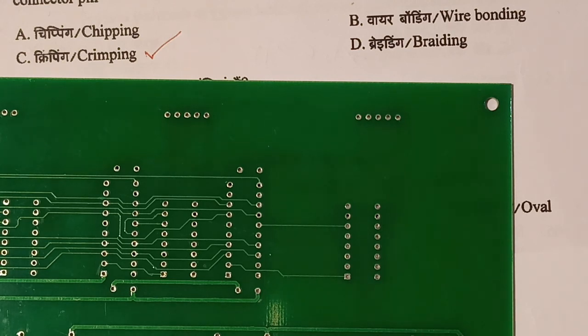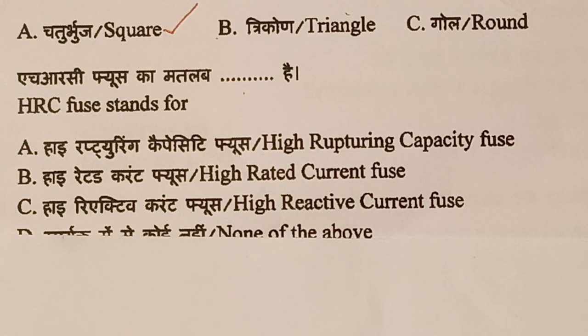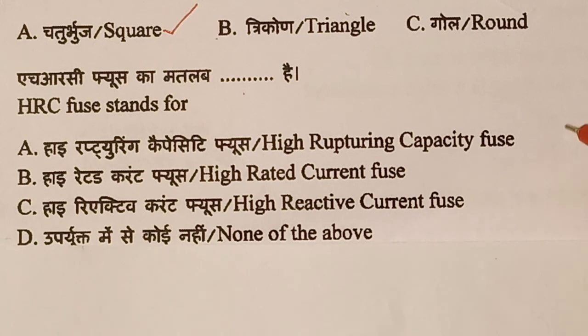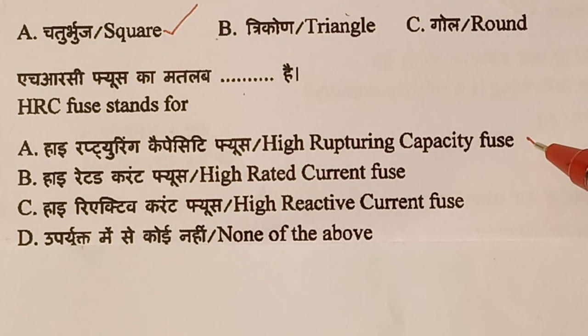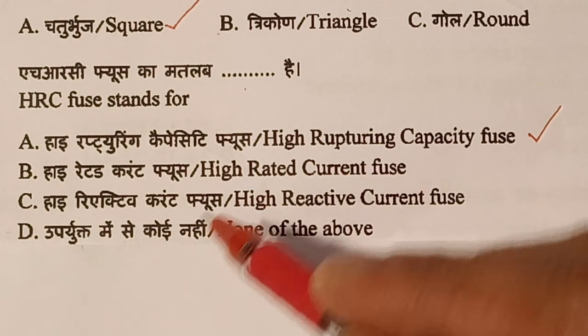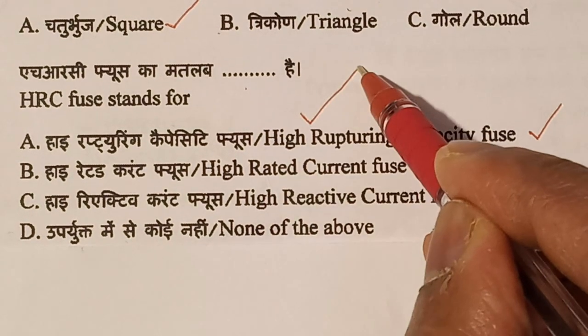So we'll go to the next question. Question number 75. HRC fuse stands for. Option A, high rupturing capacity fuse. Option B, high rated current fuse. Option C, high reactive current fuse. Option D, none of the above. The answer is HRC fuse stands for high rupturing capacity fuse. Option A, high rupturing capacity fuse.